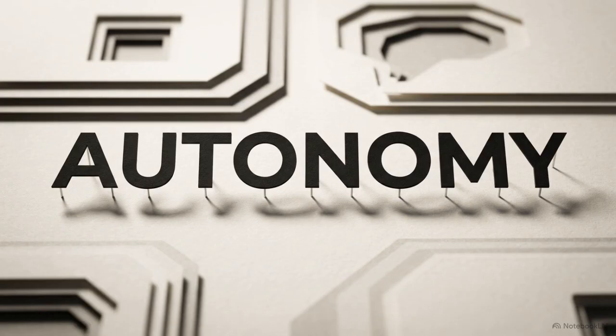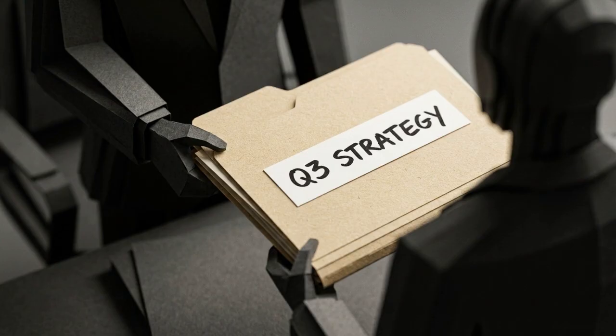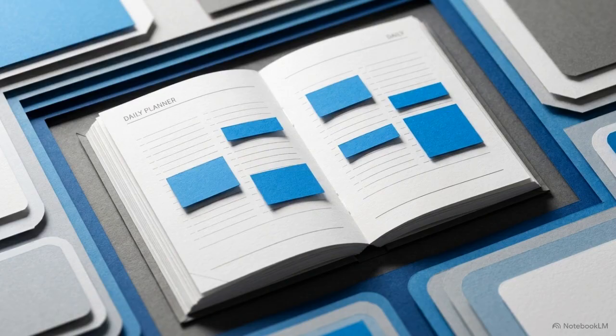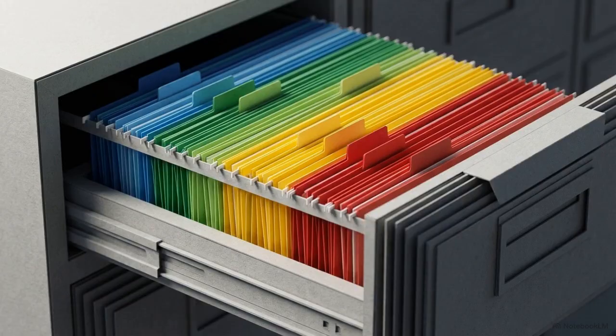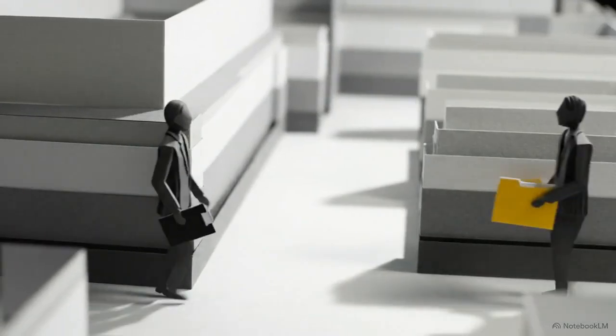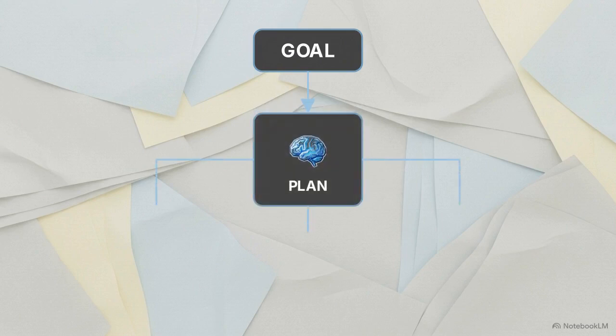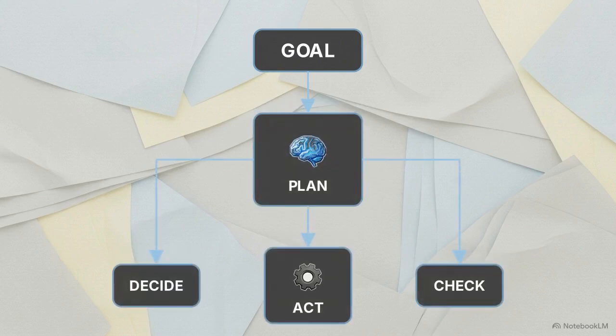AI agents behave like digital personal assistants. When you give a personal assistant a high-level goal, like prepare the research for Friday's meeting, they don't wait for a prompt for every task. They check your calendar, find the right documents, and coordinate with the team. They figure out the rest of the steps while you focus your attention elsewhere. A true AI agent does exactly this. It autonomously plans its path, makes decisions, and takes actions without waiting for constant human instruction.